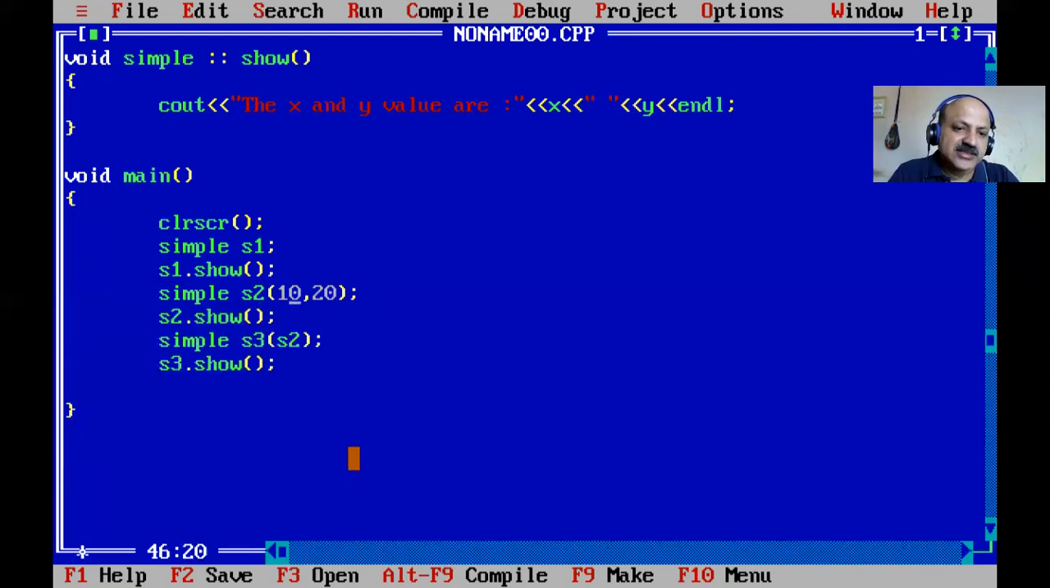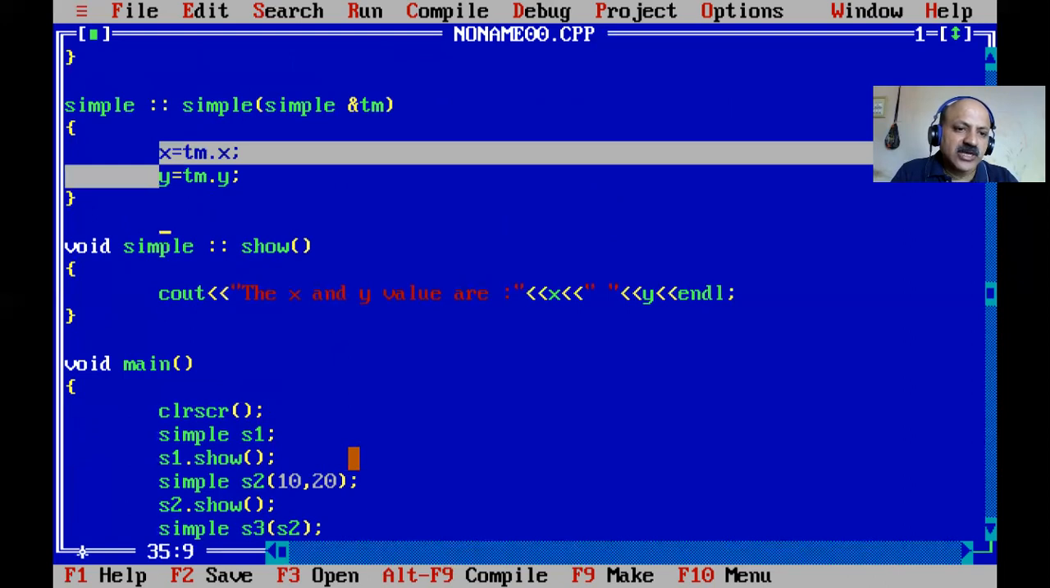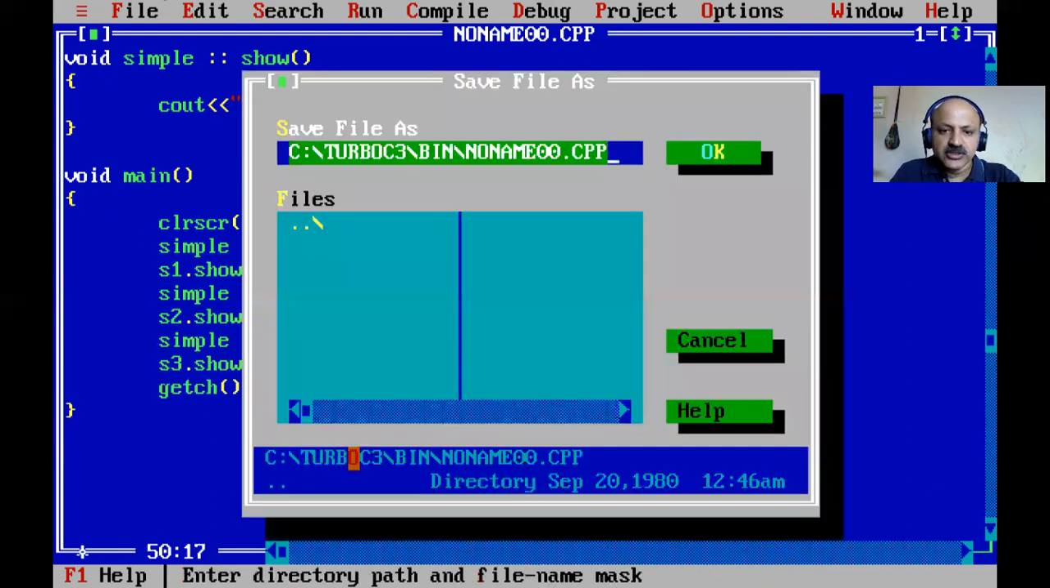S2 is initialized with the parameterized constructor, and here it is passed to s2. So the x and y values are 10 and 20, and that is copied. Here the temp variable is initialized, and the calling object is s3. So that x and y are assigned to the s3 object. That is a copy, and now we can see the getch, and the destructor automatically destroys the memory.